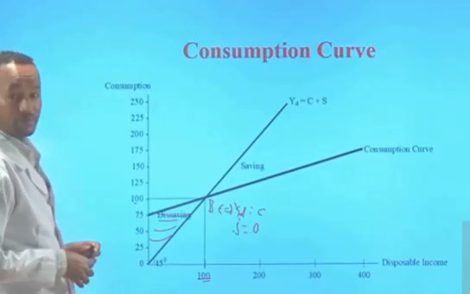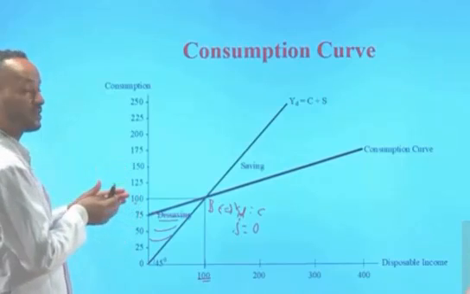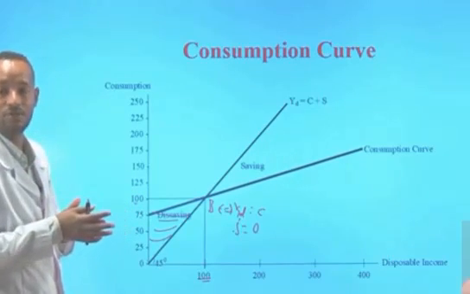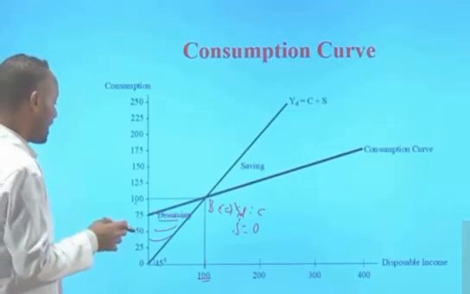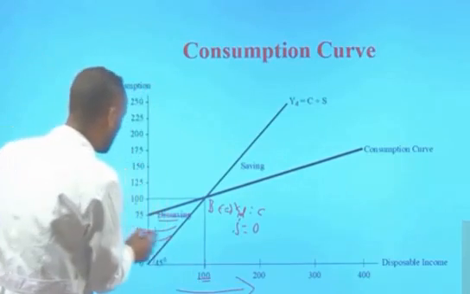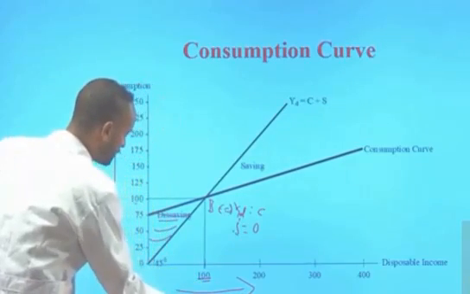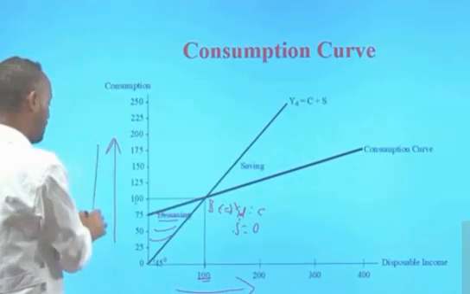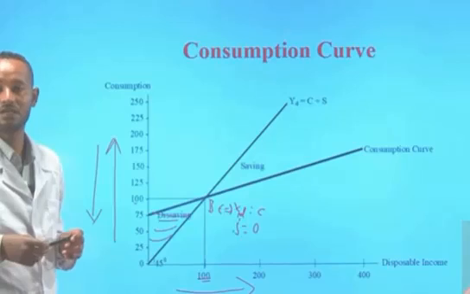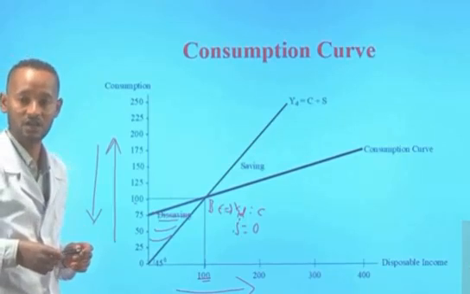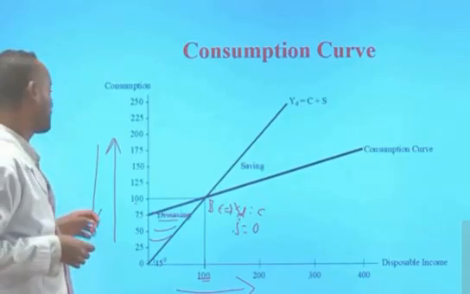Another point on the consumption curve is about its slope. The slope of a consumption curve is positive because there is a direct relationship between consumption and disposable income. That means as disposable income increases, the total consumption spending will also increase, and with a decline in disposable income, the consumption of a household will decline. So due to this direct relationship between the changes in consumption and the changes in disposable income, the consumption curve is always positively sloped.